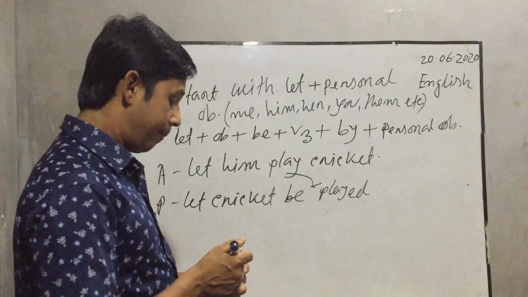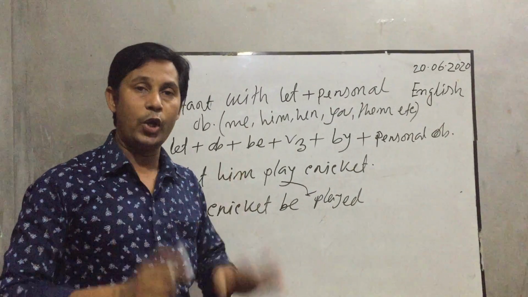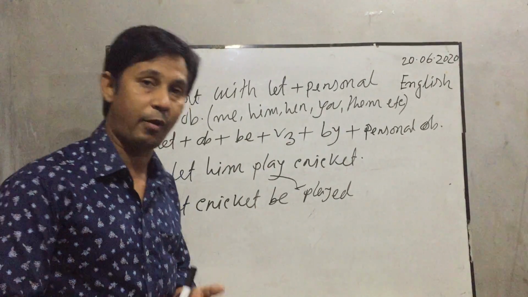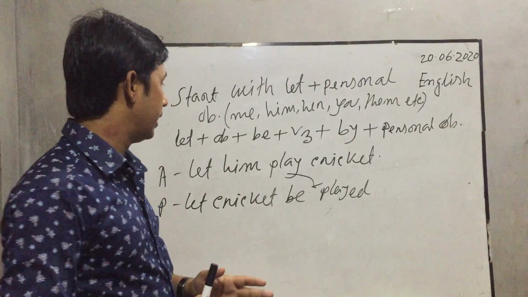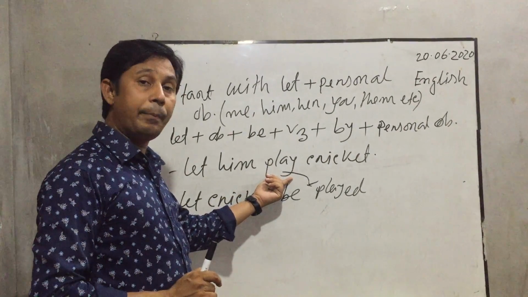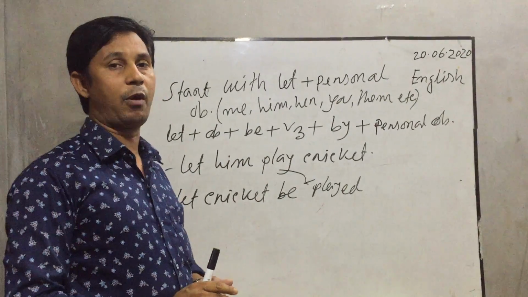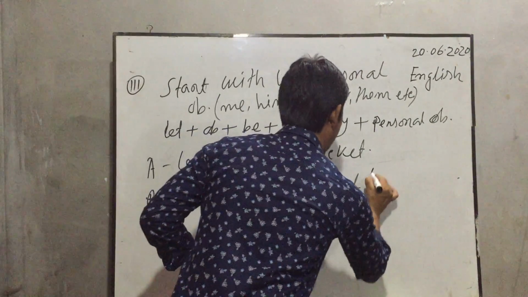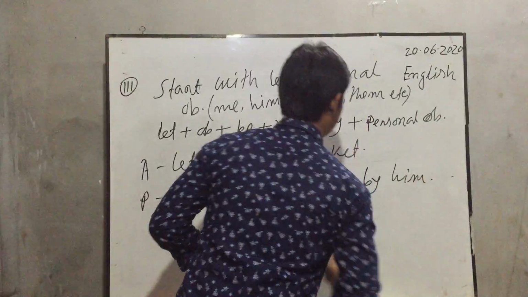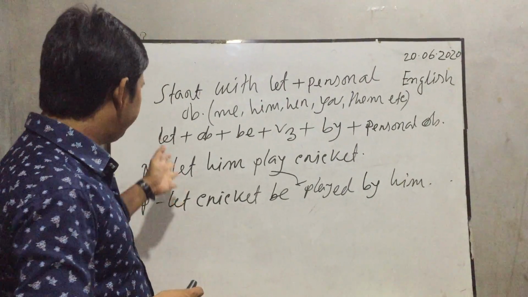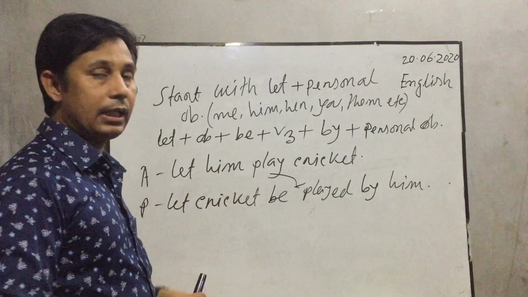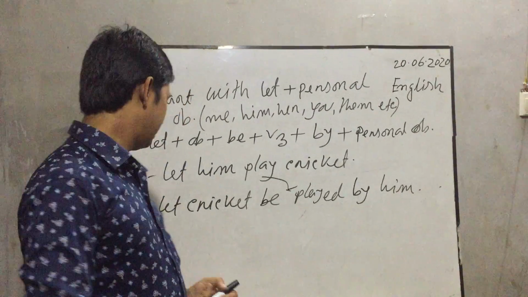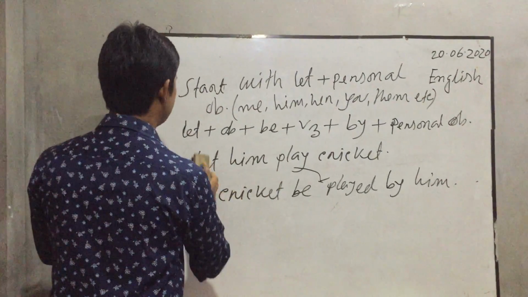Once again I want to say that in the passive voice, the main verb or principal verb will always be the past participle form. Okay, my dear students, always the principal verb or main verb is the past participle form in the passive voice. Okay, my dear students, so here it is: let cricket be played by him. Okay, my dear students, I have finished another rule with examples. I hope you have understood it clearly. Okay, my dear students, then thank you so much.